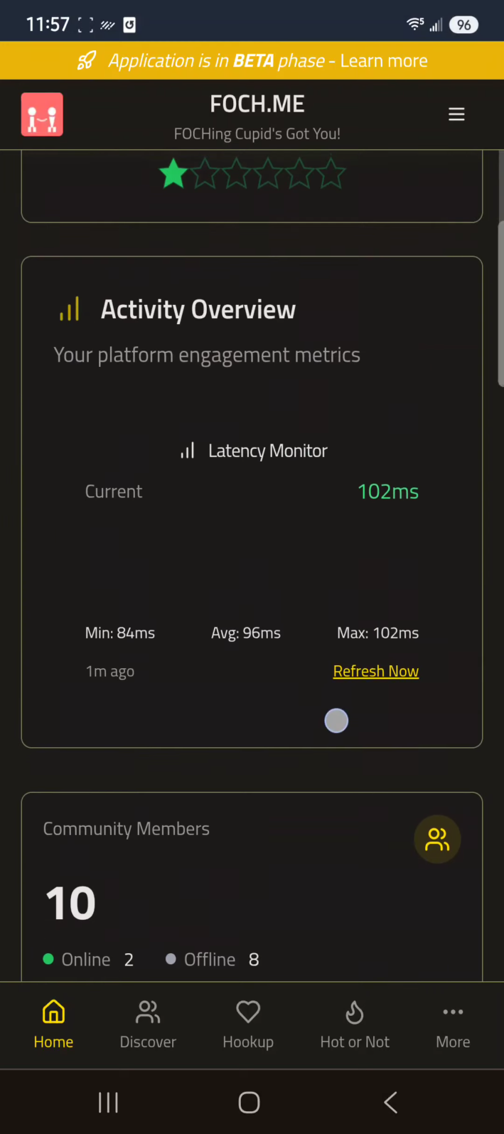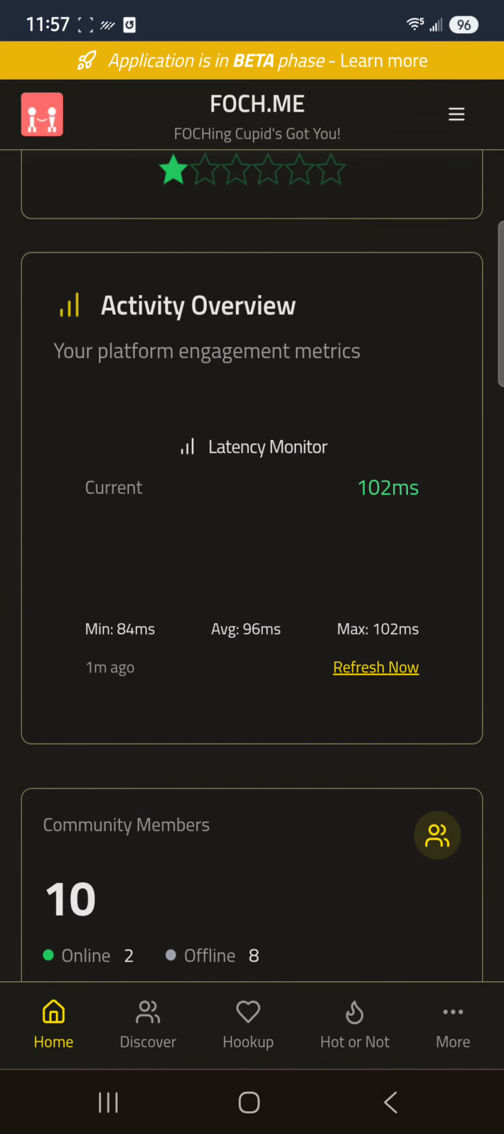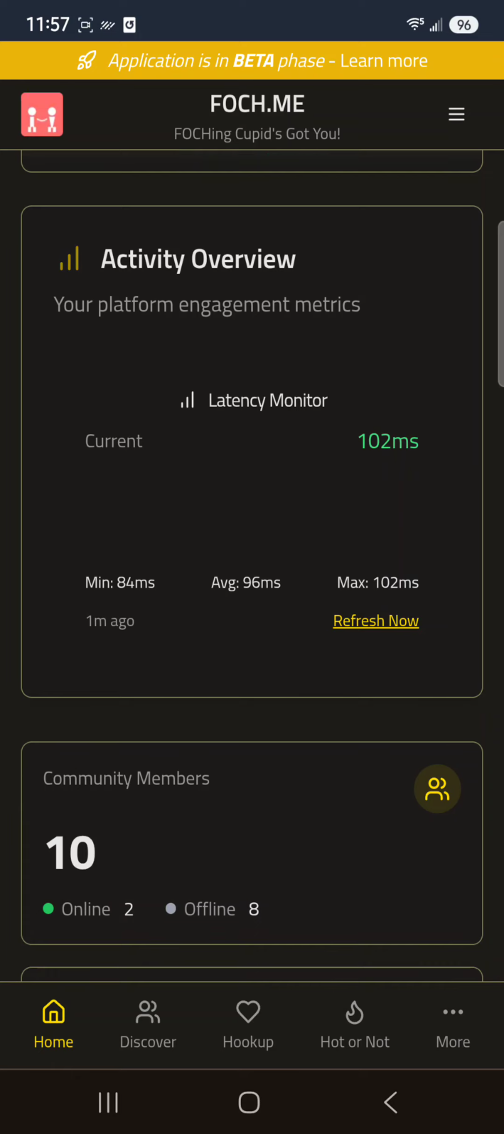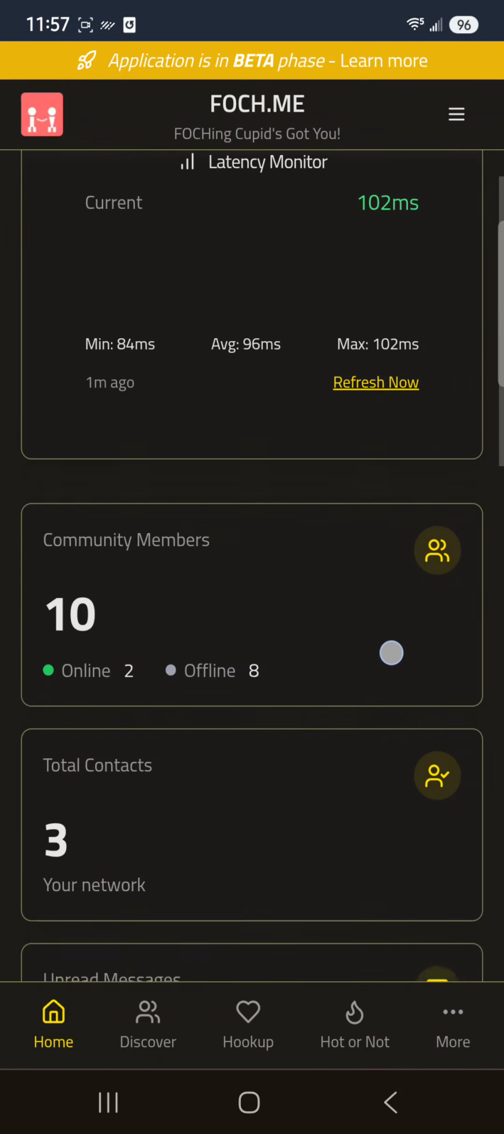This app was designed kind of like a game in mind. Everything is real time. When you change something or you send a message, they have it instantly, literally within a second, usually less, 102 milliseconds to be exact.